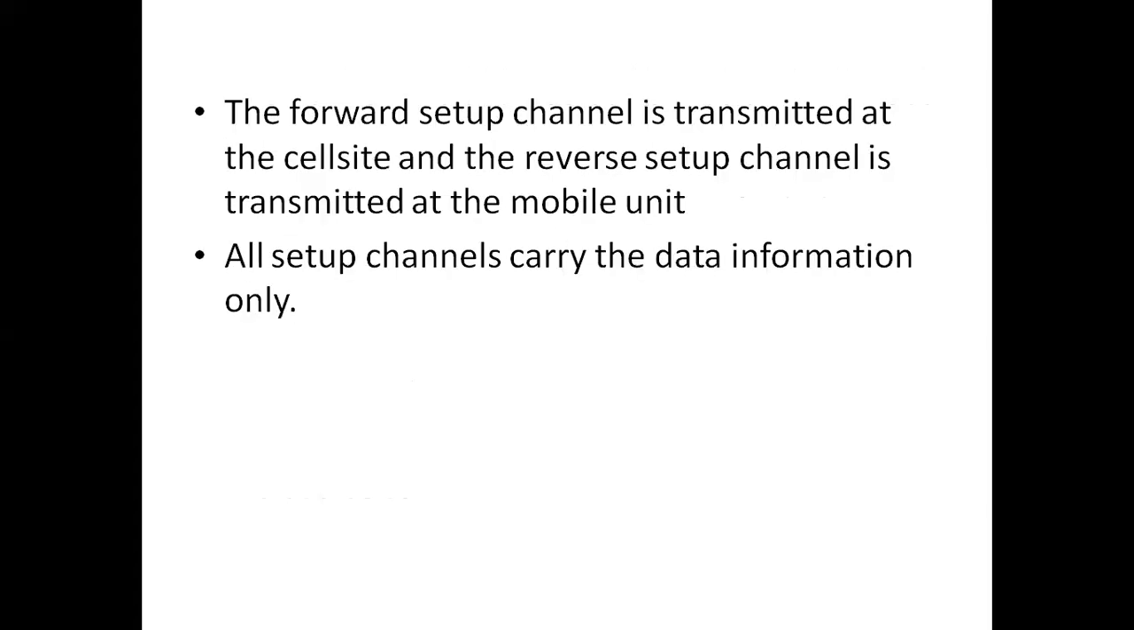The forward setup channel is transmitted at the cell site. That means this channel is used by the cell site, and it is transmitted from the cell site to the mobile unit. The reverse setup channel is transmitted at the mobile end. That means it is used by the mobile unit to transmit from the mobile unit to the cell site. So for communication between the cell site and the mobile unit, we are using only one setup channel. That setup channel consists of two frequencies, the forward setup channel and the reverse setup channel.